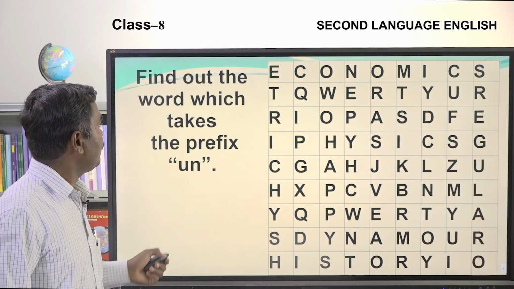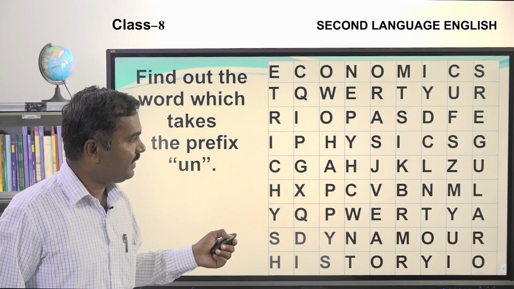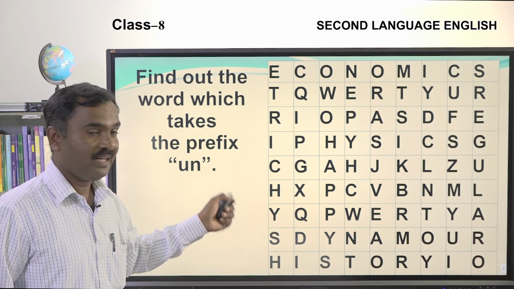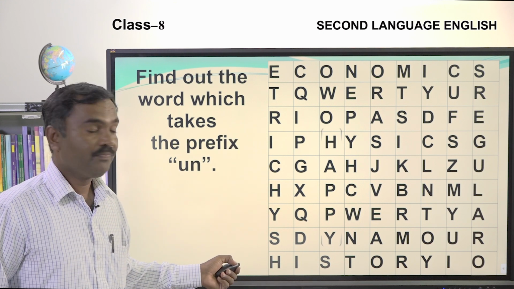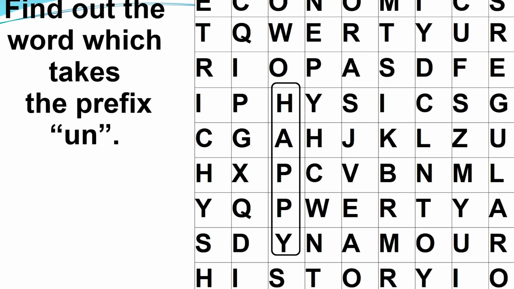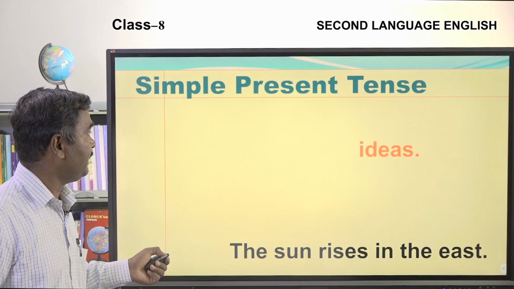Okay. Find out the word which takes the prefix un. Can you guess which word? It is in the middle, third one, third row. Happy. The word happy takes the prefix un in its opposite meaning.